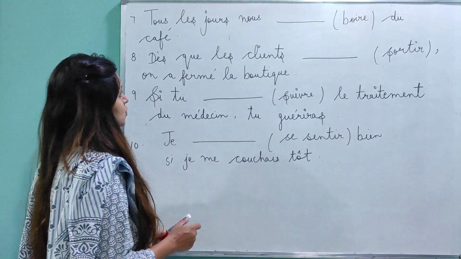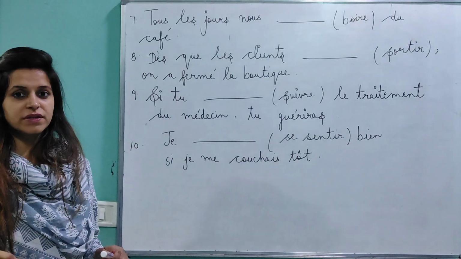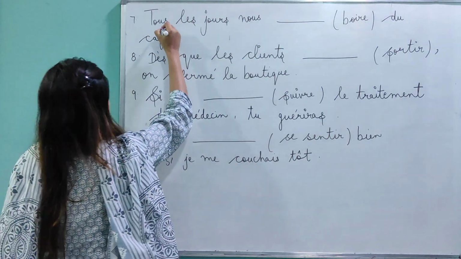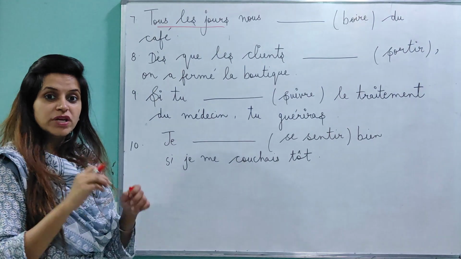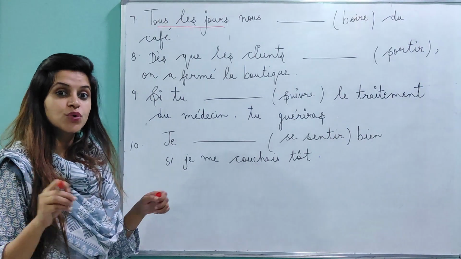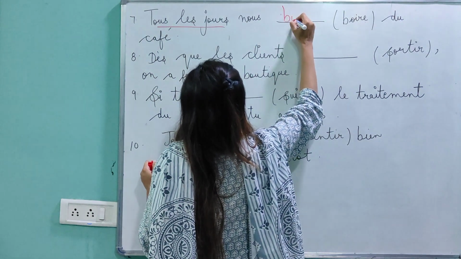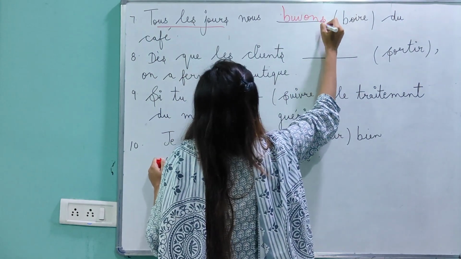Tous les jours, nous dash boire du café. That's our next sentence. Again, the next keyword that we have is tous les jours. Tous les jours means something that you do daily. So which tense? Présent. Nous buvons du café.